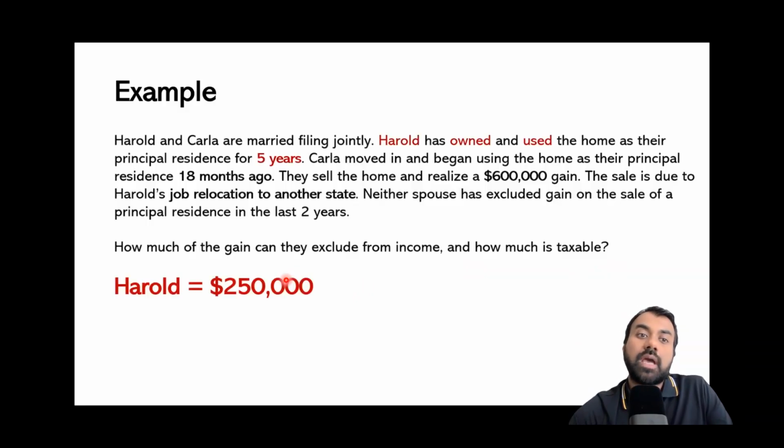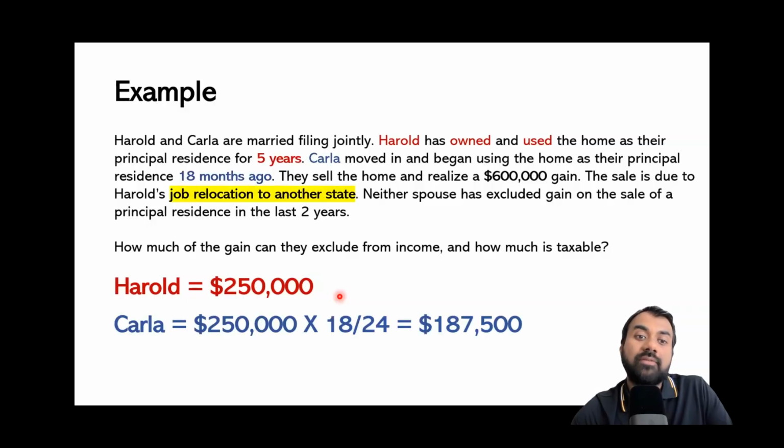Let's think about Harold again. As I have mentioned before, Harold meets both the ownership and the use test, and that's why Harold qualifies for the full gain exclusion amount, that is $250,000. And for Carla, because there is a qualifying reason, that is due to job relocation, they have to sell the home. And although Carla did not live there for 2 years, still Carla can get some partial exclusion.